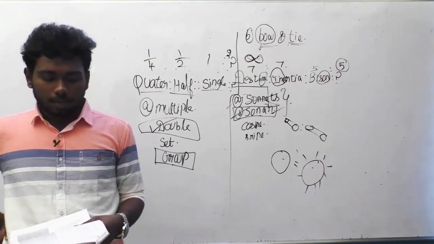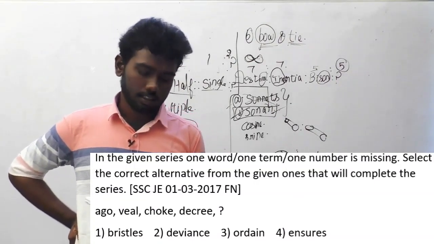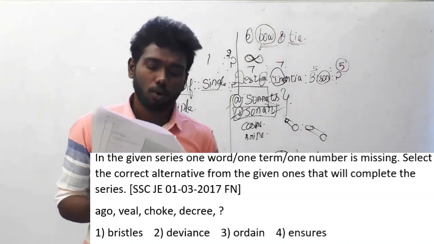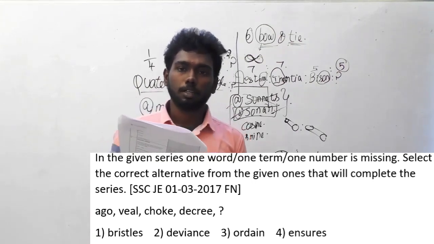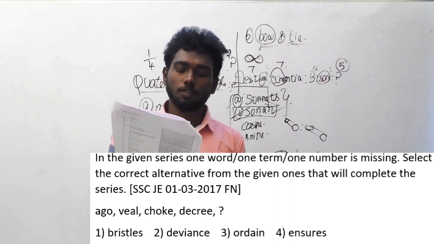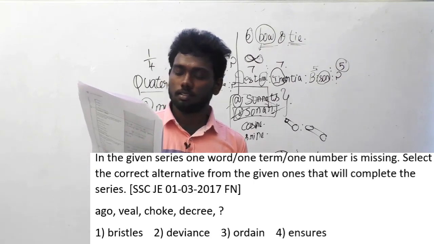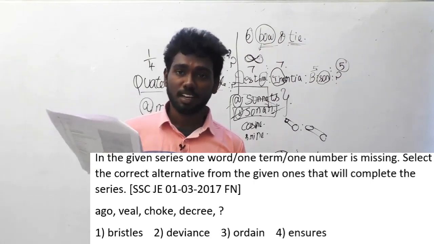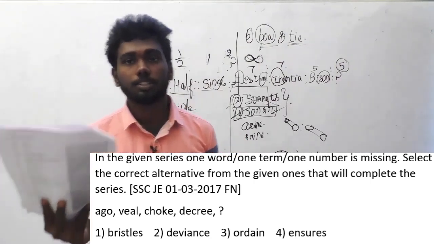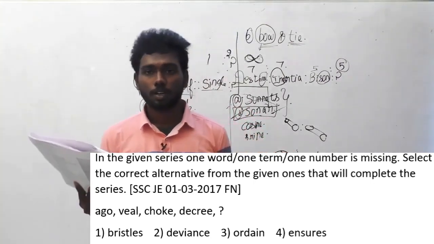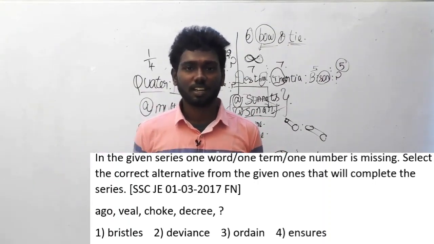Question number 90. This question was asked in SSE JE 1 March 2017 4-month session. In the given series, one word or one term or one number is missing. Select the correct alternative from the given ones that will complete the series. This type of question is very repeating in SSE JE. Even if you don't know anything else in the paper, you can clearly answer these questions. But you have to read, because clearing these questions alone you can't get a good mark.